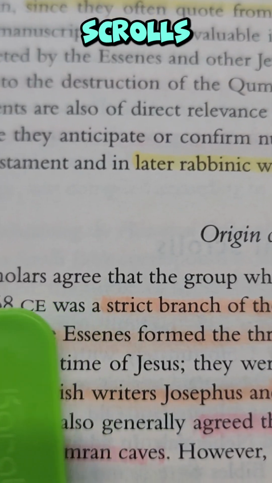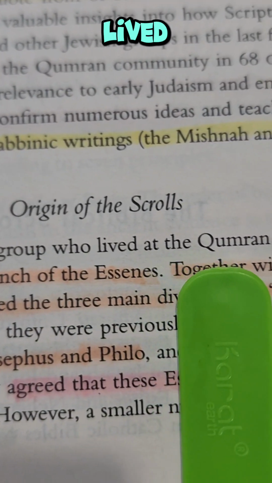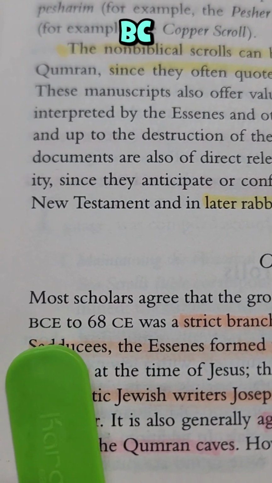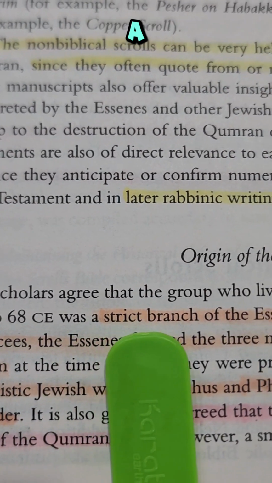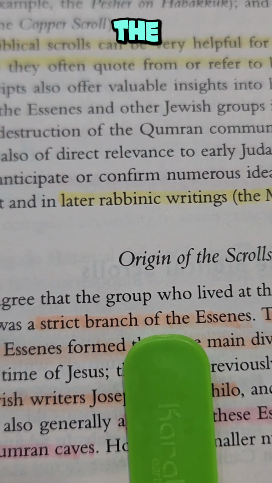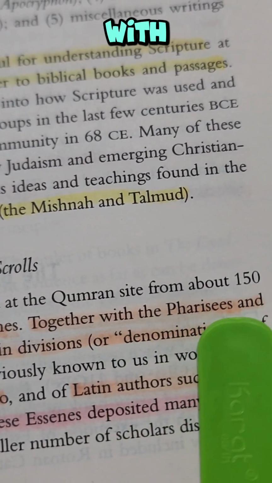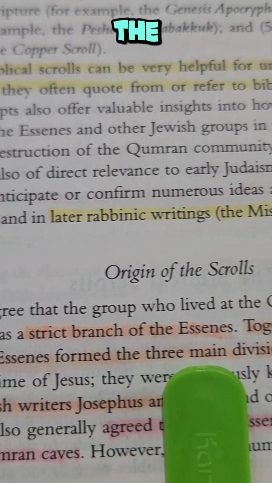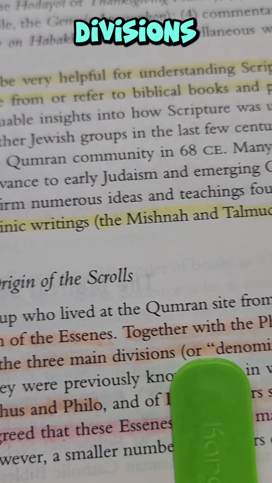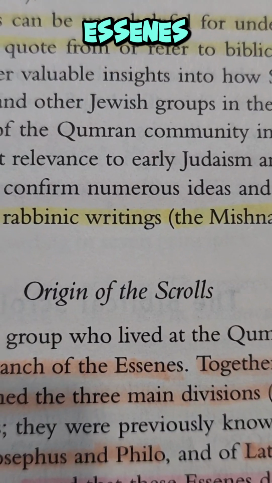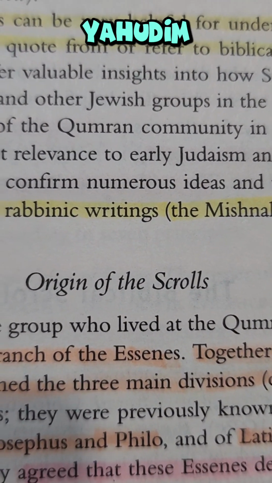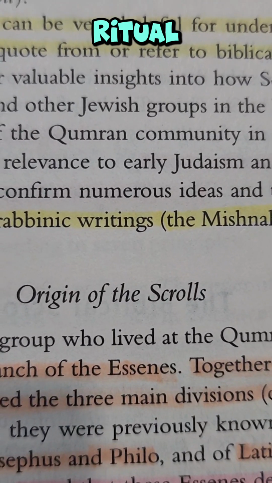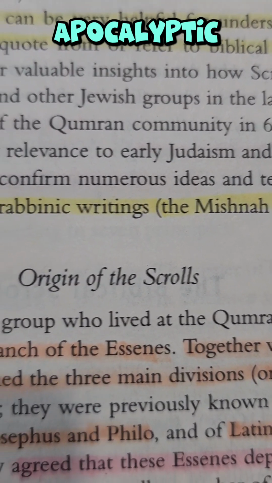Origin of the scrolls. Most scholars agree that the group who lived at the Qumran site from about 150 BCE to 68 CE was a strict branch of the Essenes. Together with the Pharisees and Sadducees, the Essenes formed 3 main divisions or denominations. The Essenes were a Yahudim religious sect, having a strict lifestyle, communal living, ritual purity, and apocalyptic beliefs.